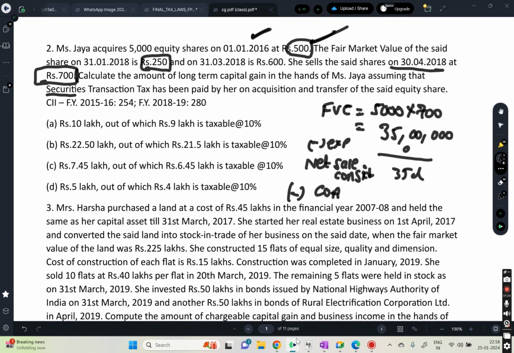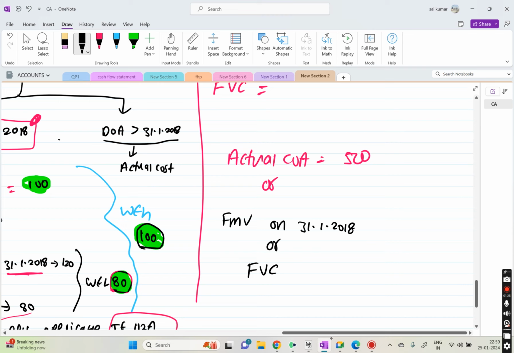Just to confuse you, here they have given two dates, 31/1/2018 and 31/3/2018. So we need to take 31/1/2018. We don't care whatever it is on 31/3/2018. FMV on 31/1/2018 is 250. And then FVC, which means the price at which you sold. We know we sold at 700. So this is 250 and this is 700.